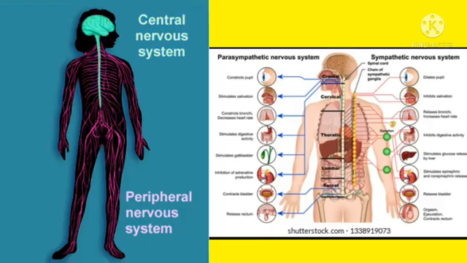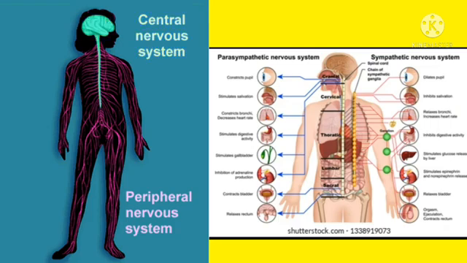The human nervous system is differentiated into central nervous system, peripheral nervous system and autonomic nervous system. So, the human nervous system is differentiated into how many parts? 3 parts. What are they? They are central nervous system, peripheral nervous system and autonomic nervous system.